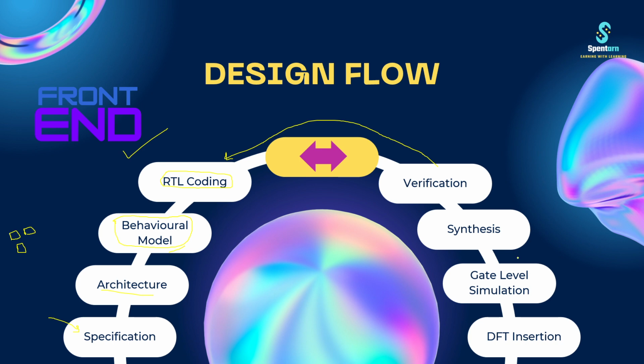After that, we come to the synthesis part, where we synthesize our code, and synthesization means we are converting our code into a netlist. What is a netlist? Basically, a netlist is where we convert our code into gate-level language. Gate level is where we use NAND, NOR and other gates, right?